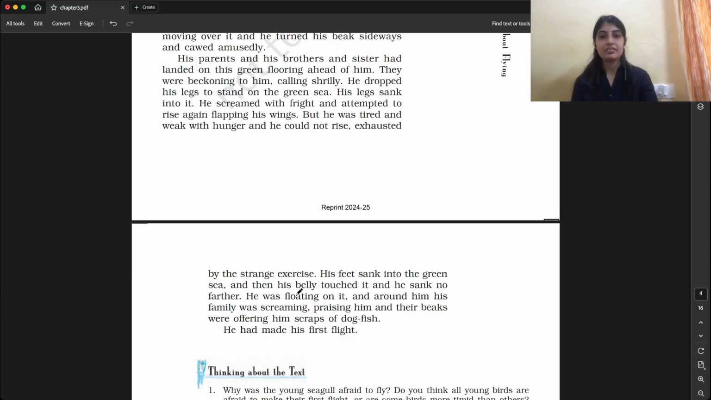When his belly, meaning stomach, touched the water, he sank no farther. Farther means no more distance. He was floating on it. Now he was floating on the water. Around him, his family was screaming, praising him, and their beaks were offering him scraps. Scraps means pieces of dogfish, and he made his first flight.